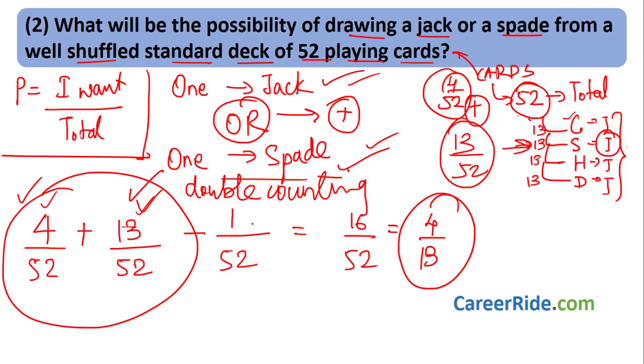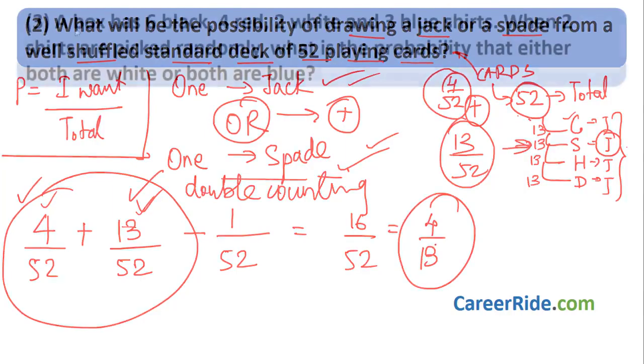So what is the probability of choosing a jack of spade? There is only one jack of spade. So we will write 1 divided by 52. That is the total. What I want divided by total. So we will get 4 by 13. We will see more such sums, so you will become more comfortable with this double counting concept. Okay. Moving to the next question.